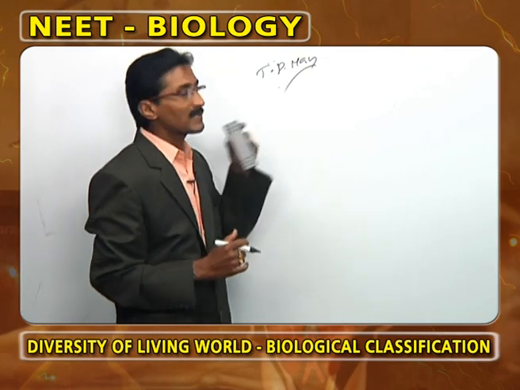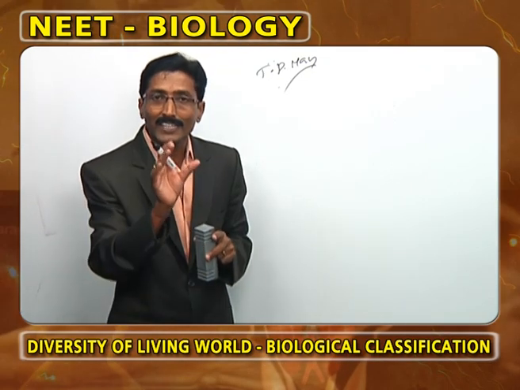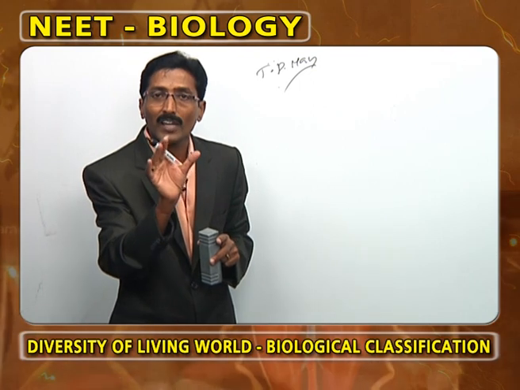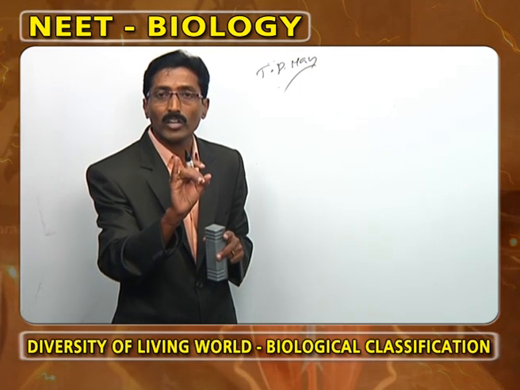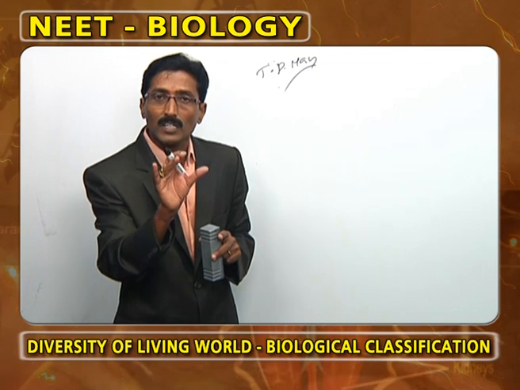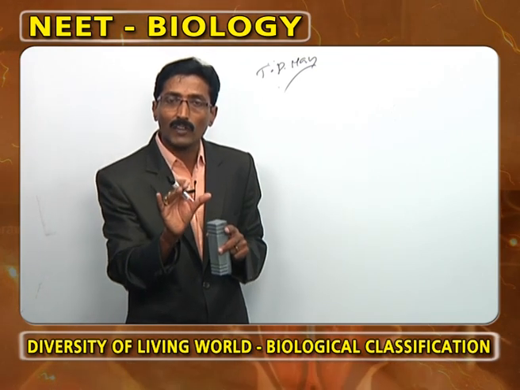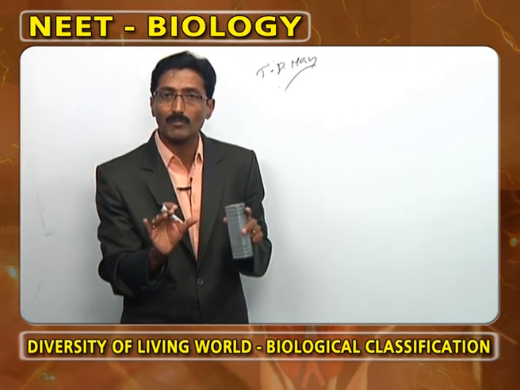Now, in the taxonomic position of man, what are the main taxa? One is kingdom, followed by phylum, followed by class, followed by order, followed by family, followed by genus, followed by species.